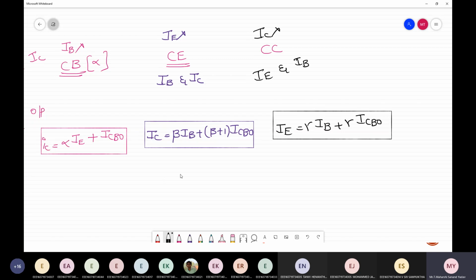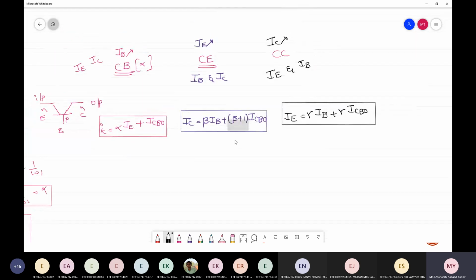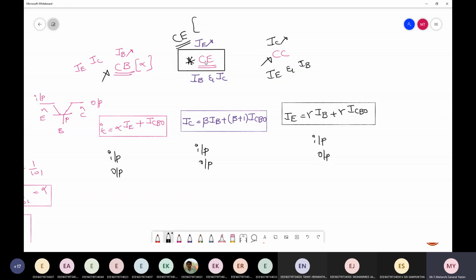Please make a note of these three relations. To find these relations, we have seen all those characteristics now. We have plotted input characteristics and output characteristics for all three types of configurations. But among all these, mostly we'll make use of the common emitter configuration. Why? Because it can be used as both a current amplifier as well as a voltage amplifier. So in further concepts, generally we'll make use of only CE configuration. We won't make use of CB and CC. So CE is very important.